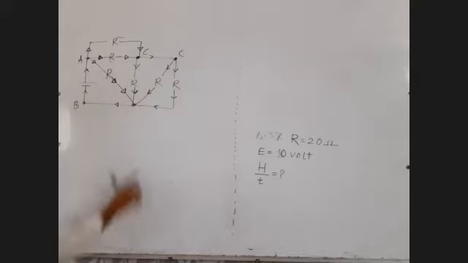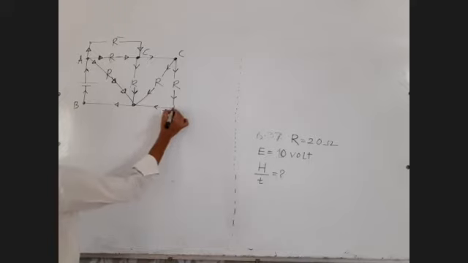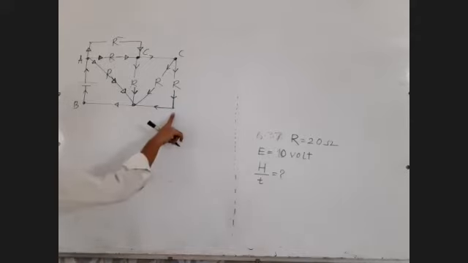Now this point, no need to call it any node or point because the current is not splitting here. The same current is flowing. The current is not splitting or combining here, so no need to assign this as a point.